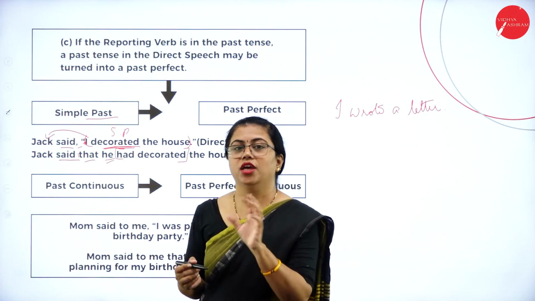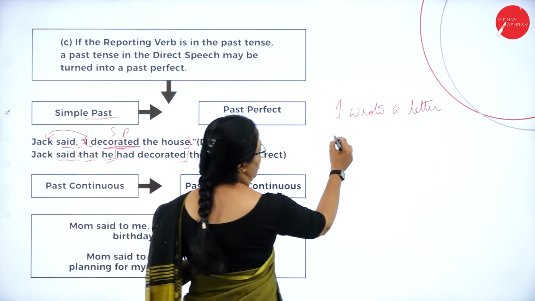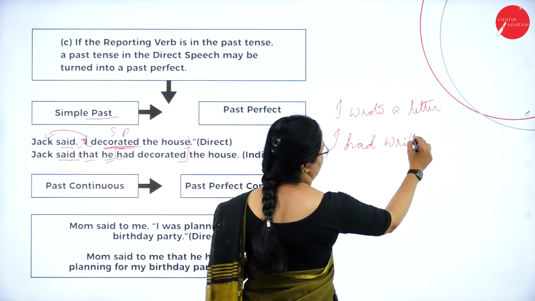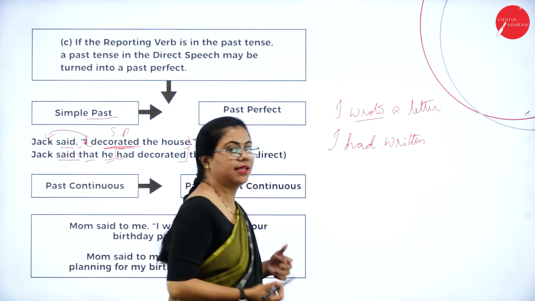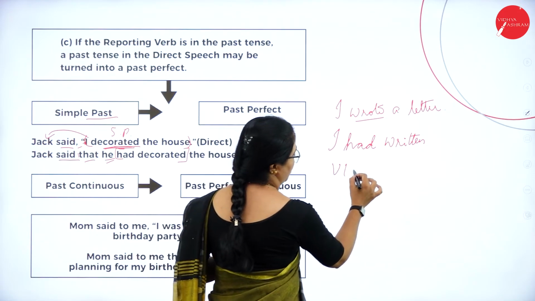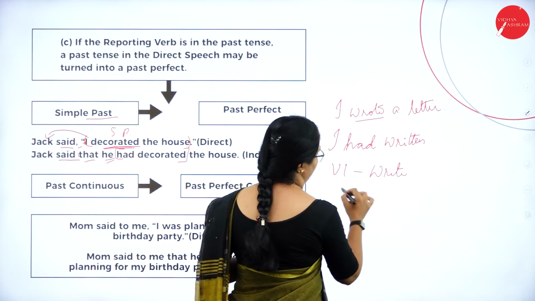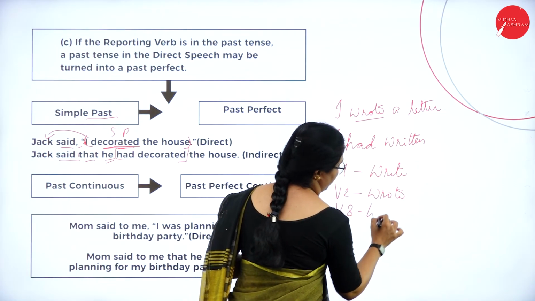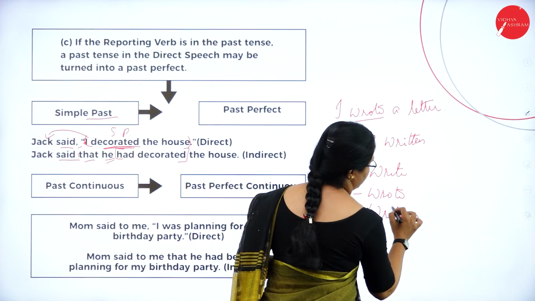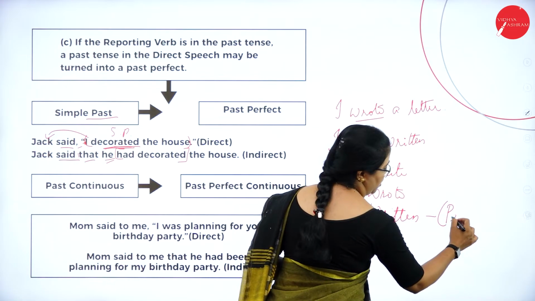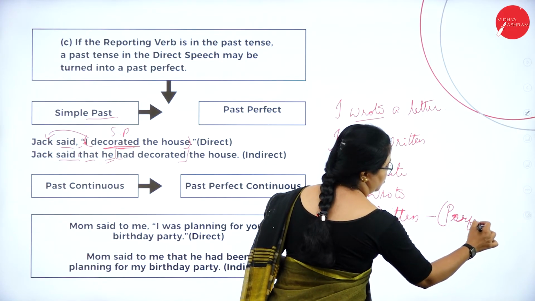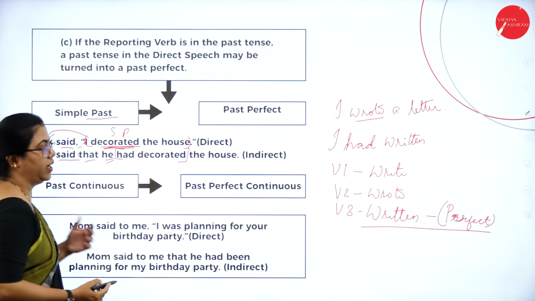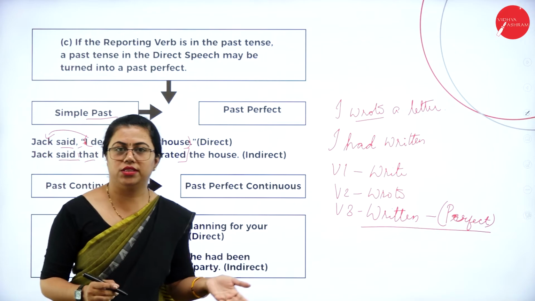If it was I wrote a letter, then it would have been I had not wrote, it is written. That is because write has 3 forms of verbs. Okay, V1 is write, then V2 is wrote, then V3 is written. So whenever you are changing from present perfect to past perfect, you need to use this form of the verb only. So that is what I am using here, decorated. Decorated has only 2 forms of verbs, V2 and V3 both are the same.